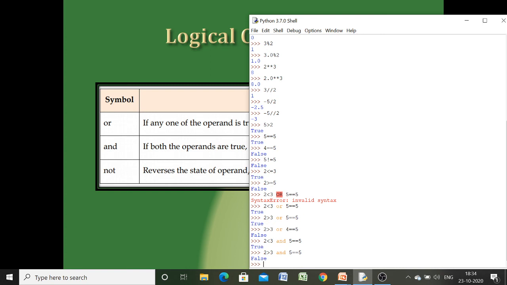So let us discuss the logical NOT. Logical NOT means whatever the result will be, it will inverse the situation. Means 2 greater than 3 is false, but since we have used not here, it will make it true. You can see here the result has been inversed. Whatever the state of the operand was, it just inversed the situation. Now suppose we write not 5 equal to 5, then it will give us false.